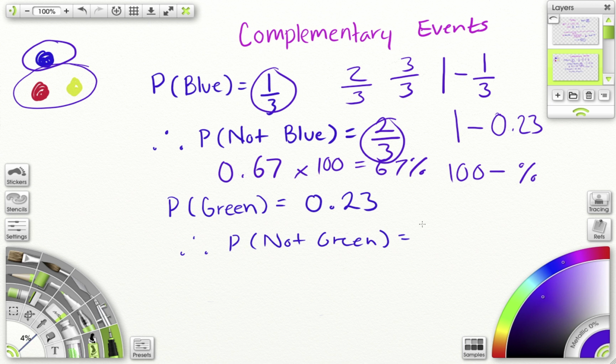All right, let's look at our decimal. So let's say the probability of picking a green counter out of a completely different bag is 0.23. Probability of not getting green, easiest way, take 1 minus 0.23. 1 minus 0.23 gives me 0.77. If I'm making that a percent, times it by 100, which equals 77%. If it asks me to put it as a fraction, I can actually just do 77 over 100 and simplify it as much as I can.